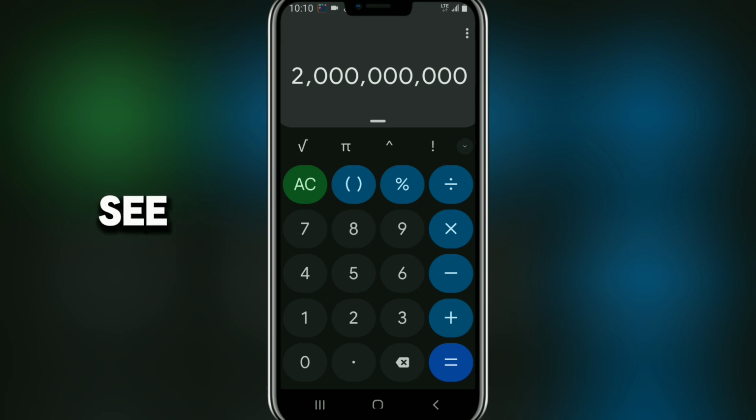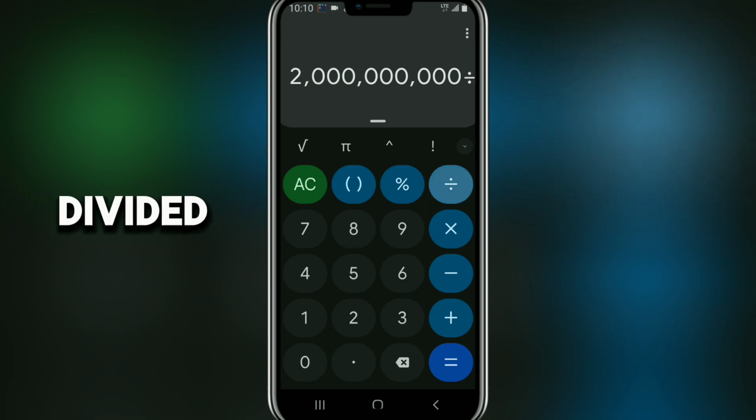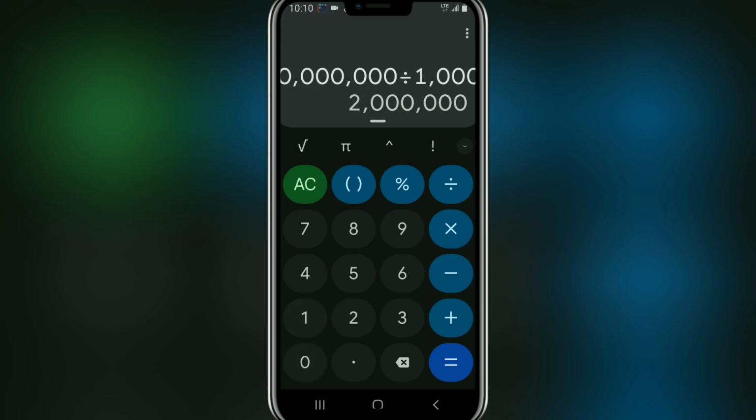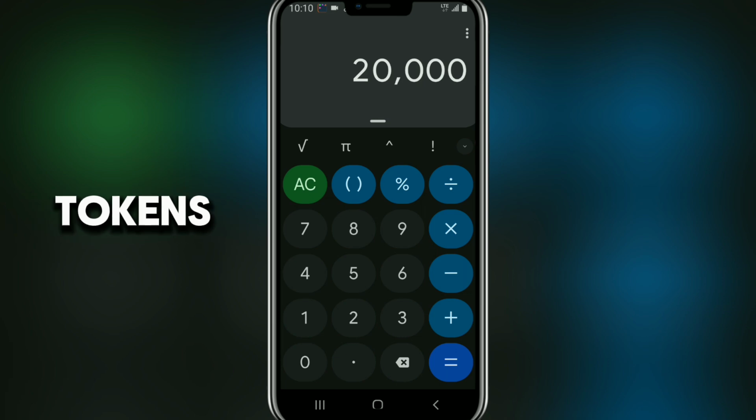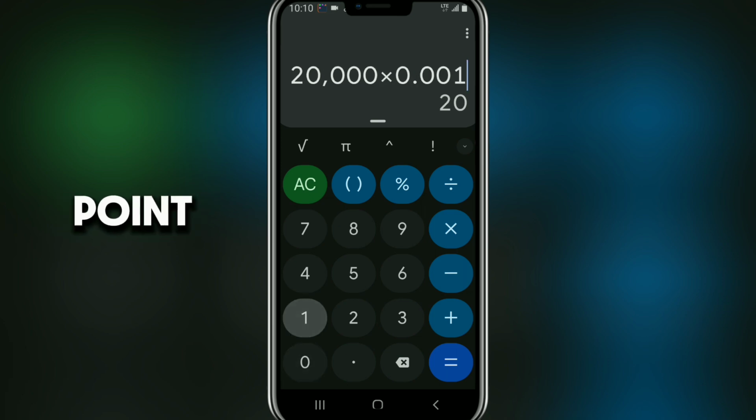As you can see, we have 2 billion tokens here, so we divide by 100,000. You have 20,000 Memefi points. We multiply by 0.001, and you are going to get only $20. If it is 0.002, you are going to get $40. Guys, stop deceiving yourself. This is exactly what has been happening